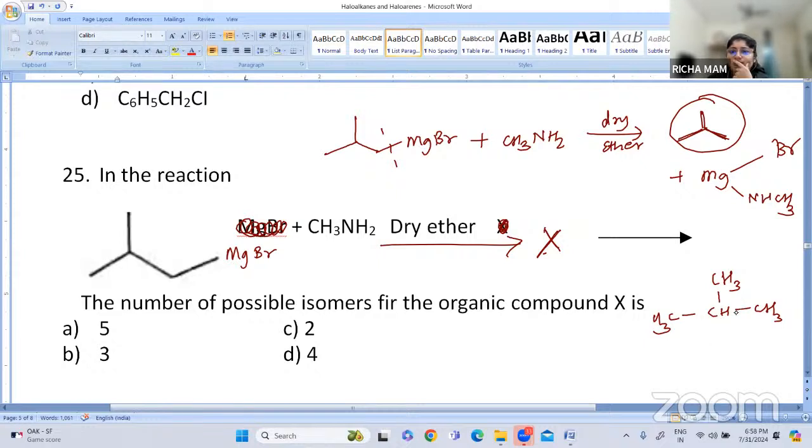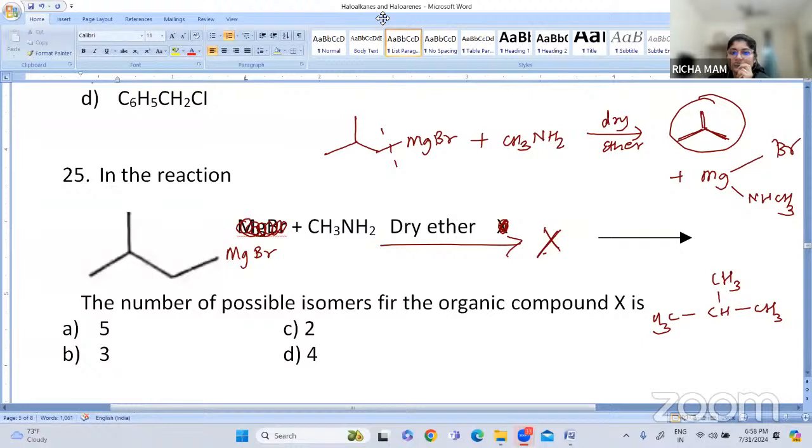Isomers means the number of carbons and hydrogens will be the same, only the structural formula will be different. Dinesh has answered it as D, and Chetan has answered it as C.